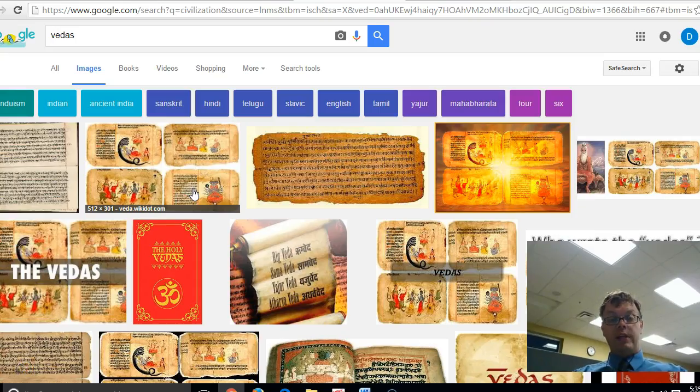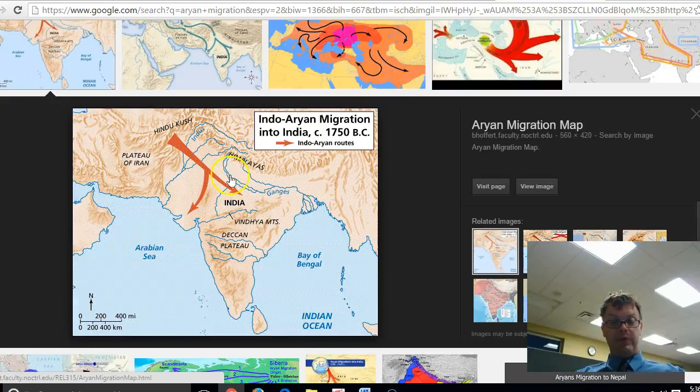All right, the Vedas. The Vedas can be found in, today we associate them with India, and we associate them especially with the foundation of the religion of Hinduism. A little bit of controversy when they were written. Many historians think that as the Aryan migration came into India, the Vedas came with them. They're from the people who came in the Aryan migration. Here we see a map of the Aryan migration when they came into India.